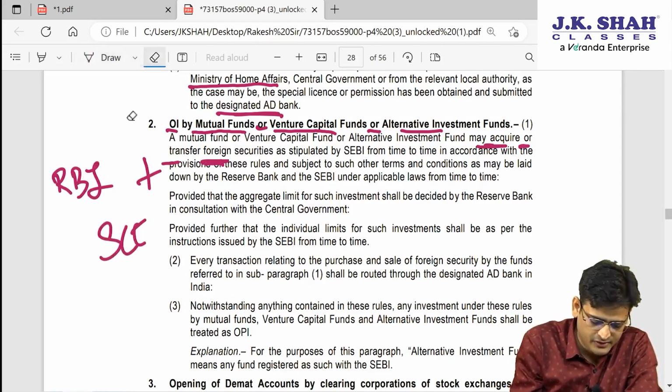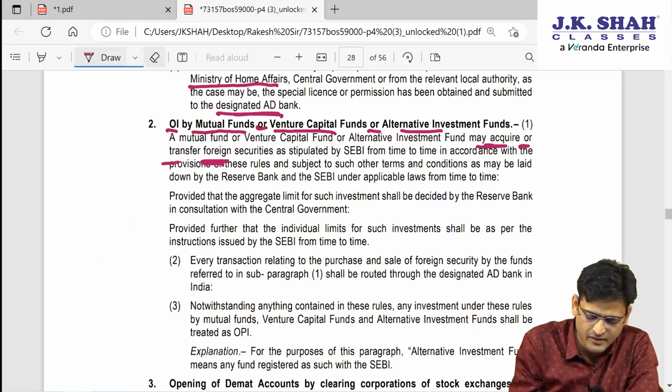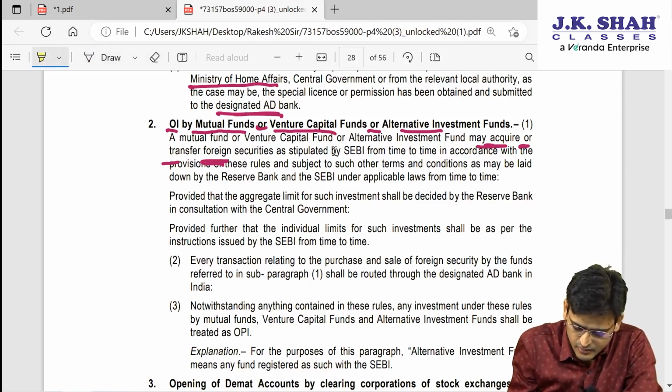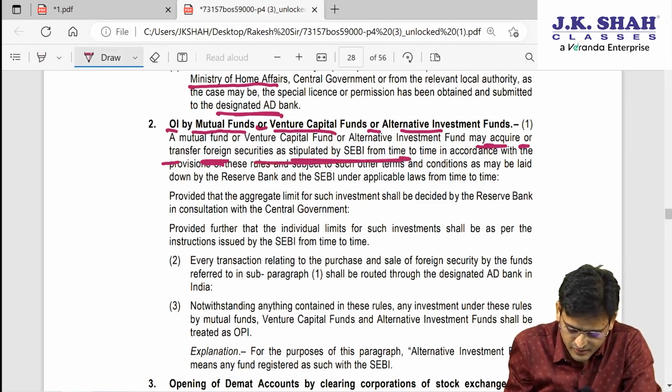This point is very obvious now. They will be controlled by RBI as well as SEBI.